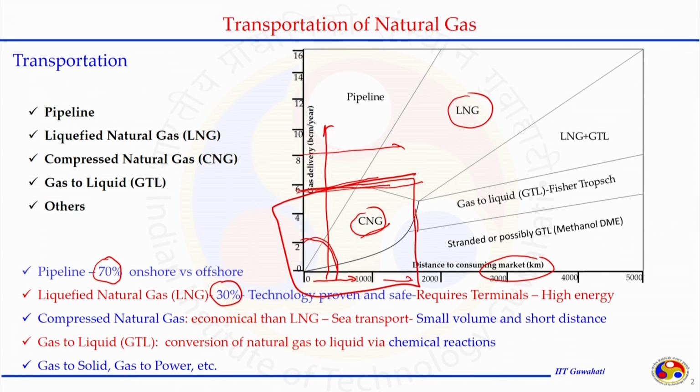Another technique is possible, where we convert this natural gas or methane to liquid. That can be done by the GTL process. We can do it with the Fischer-Tropsch process using a specialized catalyst and temperature and pressure conditions. These lighter hydrocarbon compounds can be converted into heavier compounds or other petrochemical compounds, which can be used for other purposes like DME, dimethyl ether, and methanol.